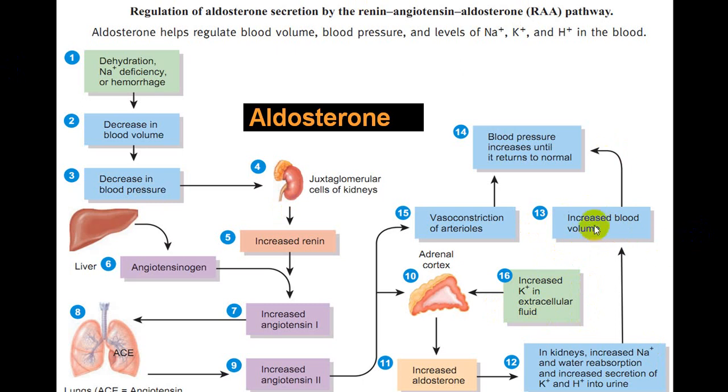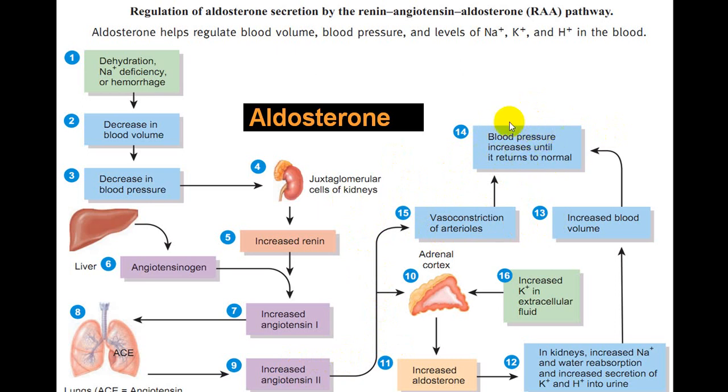Because the blood volume increases, cardiac output increases and raises your blood pressure. The direct effect of angiotensin on peripheral blood vessels produces vasoconstriction, so peripheral vascular resistance increases, which also helps elevate blood pressure.